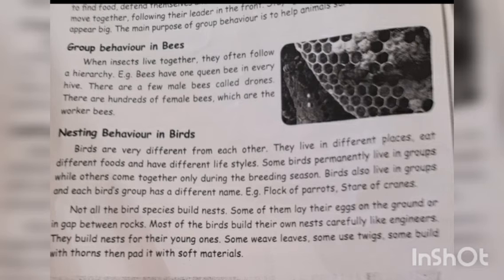Group behavior in bees. When insects live together, they often follow a hierarchy. Example, bees have one queen bee in every hive. There are a few male bees called drones. There are hundreds of female bees, which are the worker bees.